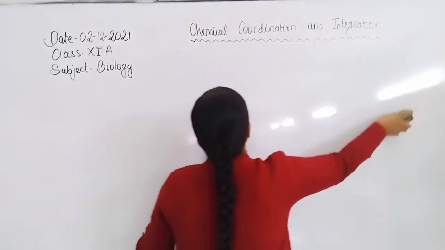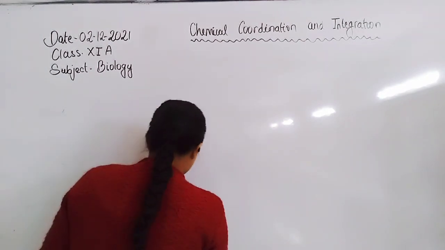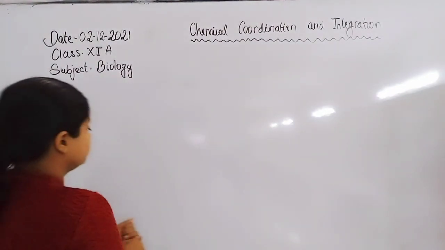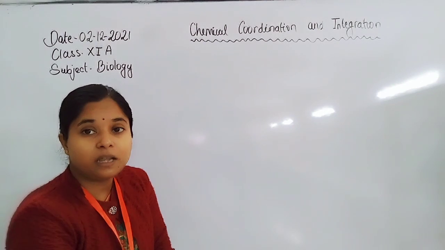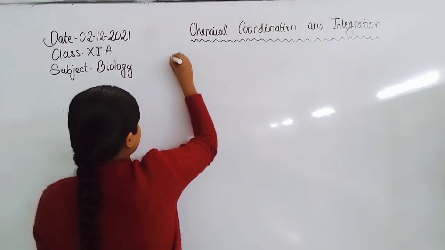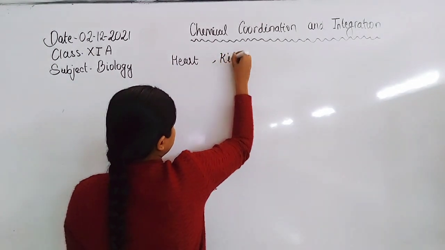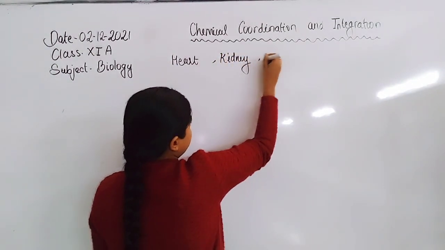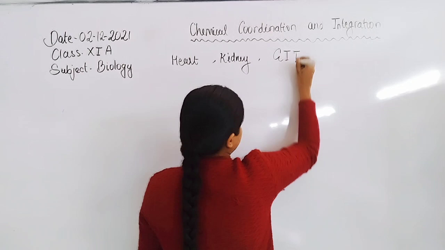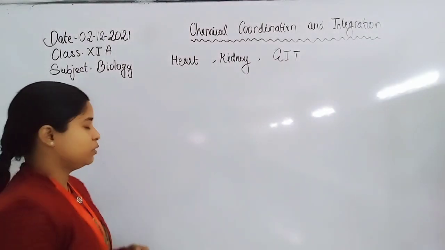Other than endocrine glands, some hormones are also secreted by the heart, kidney and GIT. First we discuss the heart.